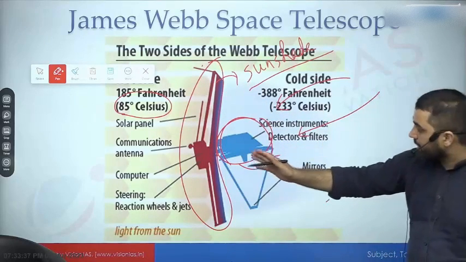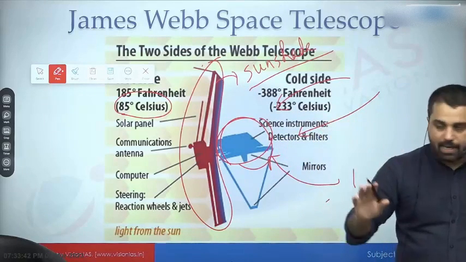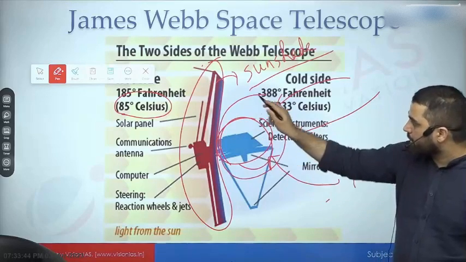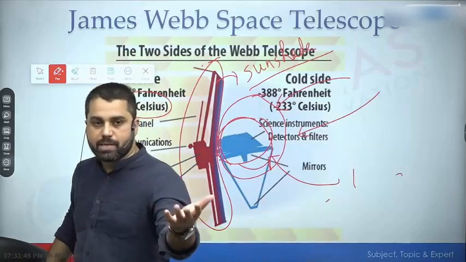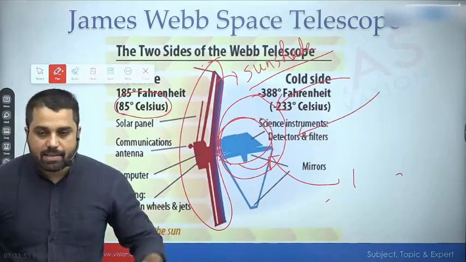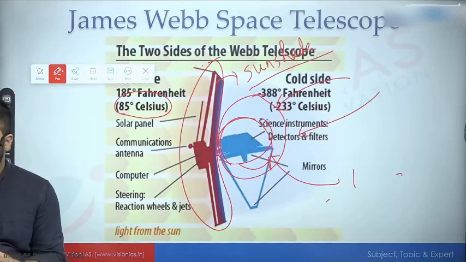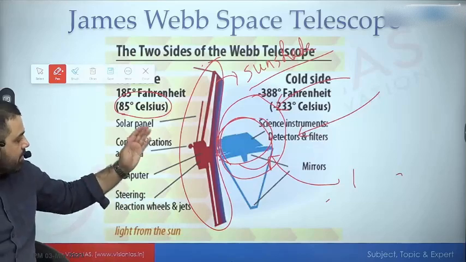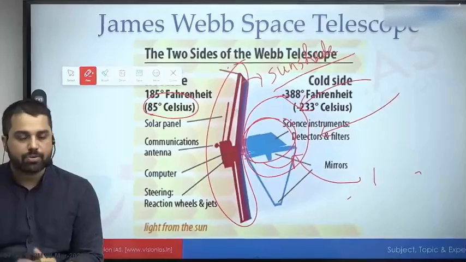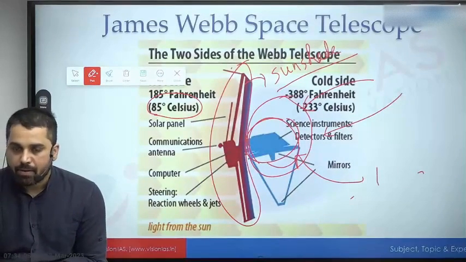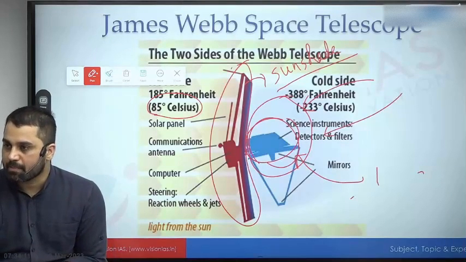But these 5 layers will completely block the sunlight, so that this side is going to remain perhaps at a temperature of minus 230 degrees Celsius, where I can have nitrogen in liquid stage. So that is the fourth unique thing about the Webb telescope, that it has a very powerful sunshade, and this sunshade will shield it from the sunlight. And why is this important? Because we do not want any type of disturbance from sunlight or Webb's own radiation in its astronomical observation capability.